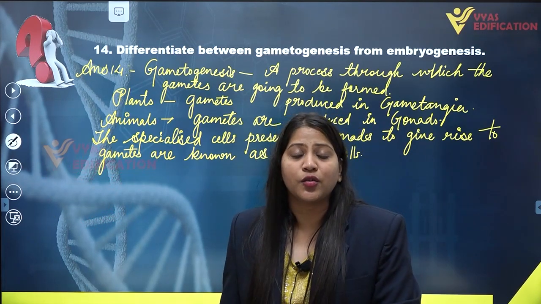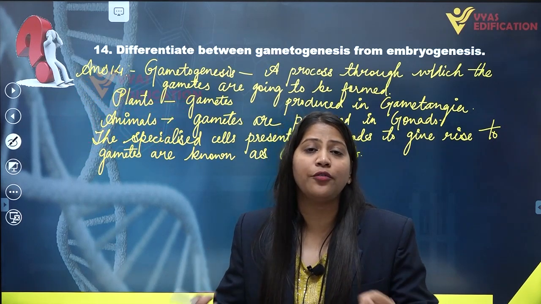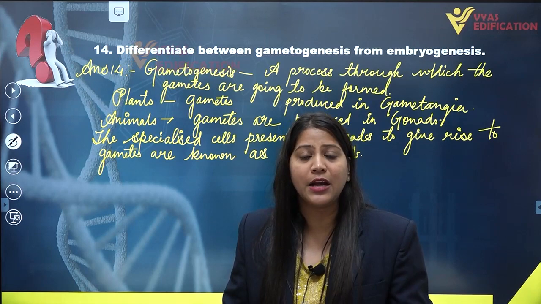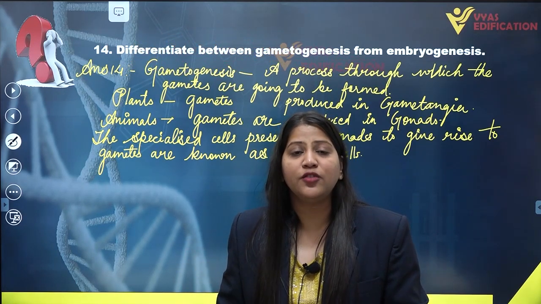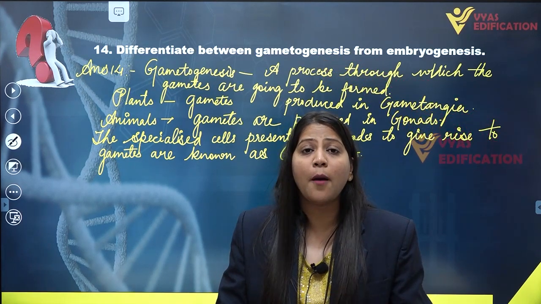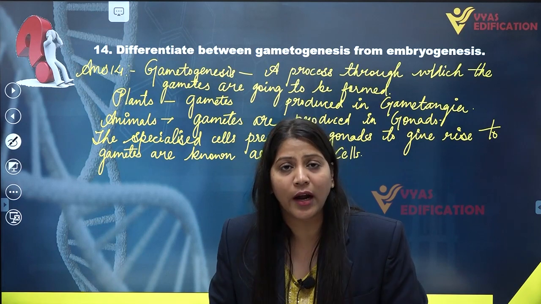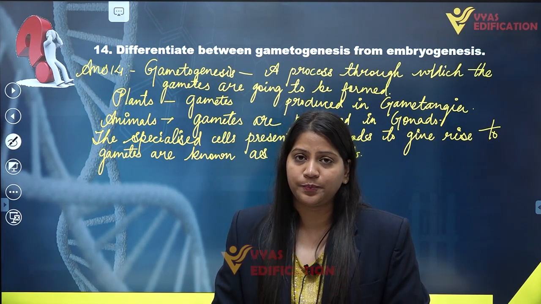It starts from the union of different types of gametes, that is the male gamete and the female gamete. When the male and female gametes fuse with each other, they form a unicellular structure, the zygote, which is diploid in nature.